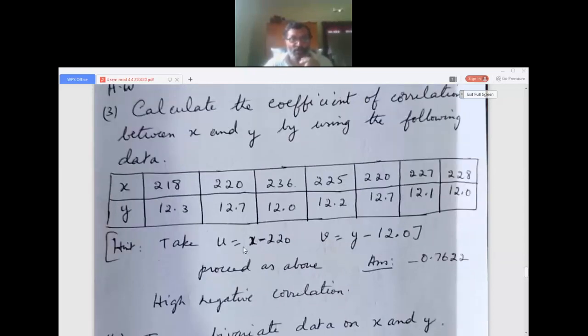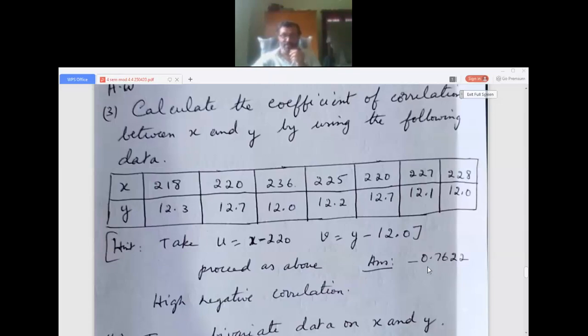Now what I took, you can take your own value for x minus a as you want. Here I took a as 220, and anything in between this you can take. Then I took v as y minus b, where I took b as 12.0. You can change and see. Proceed as above, you should get the same answer.